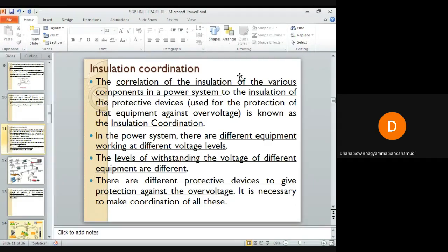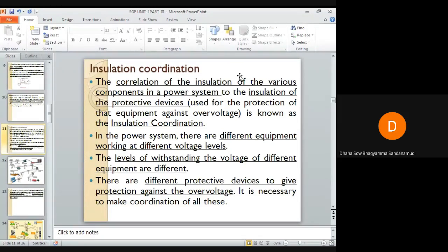The purpose of the equipment: if it is a step-up transformer, its purpose is to step up the voltage level. If it is a step-down transformer, its purpose is to step down the voltage level. If it is a generator, its purpose is to generate the voltage. If it is a motor, it must give out mechanical energy for the given electrical energy.